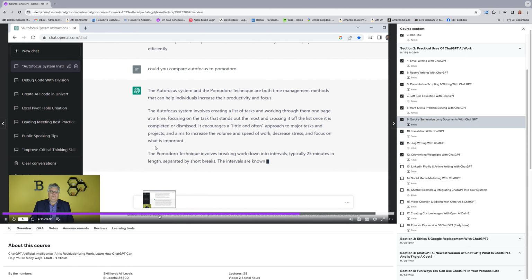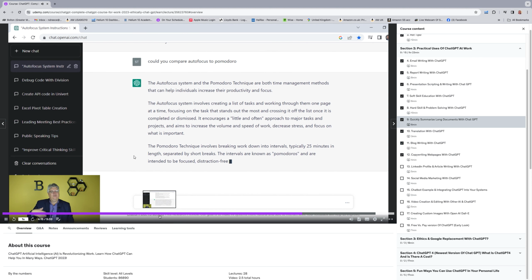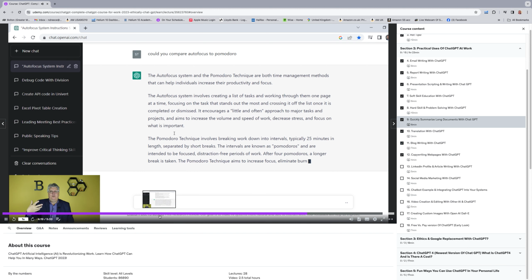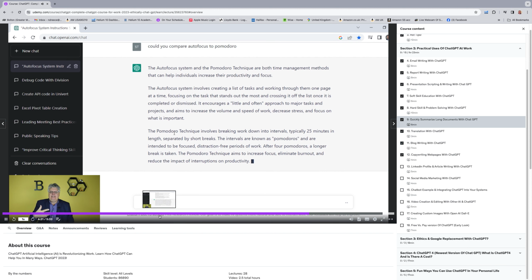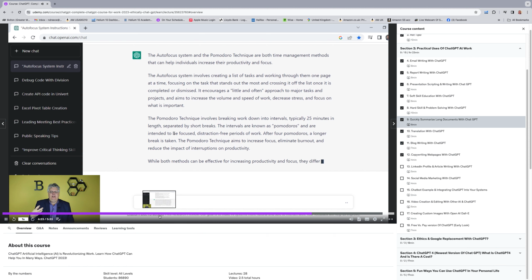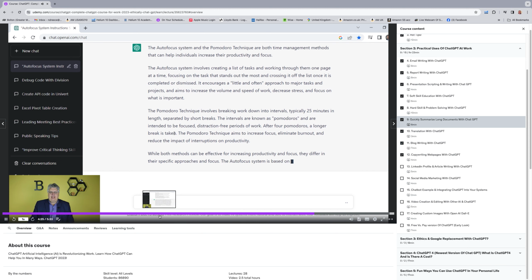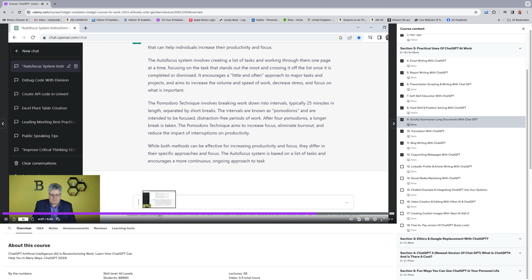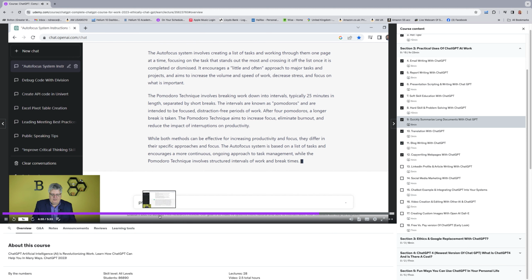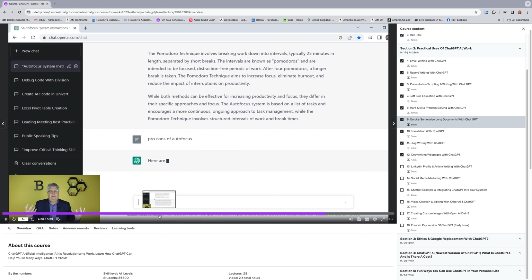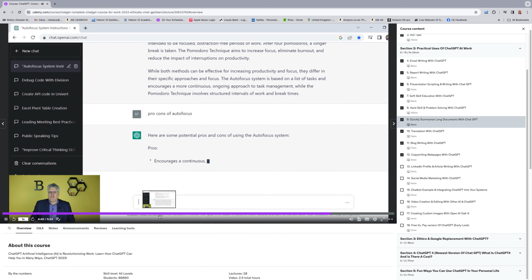You can ask, what are the pros and cons of each? And you're really starting to expand on that, because not only is it pulling from the article, but now it's pulling from the wider AI system. So it's not limited to the article. It's pulling from the AI system. So just bear with me. Pros and cons of autofocus, right? So this is not pulling from the other stuff. If it's in the article, it might pull a little bit, but it's really pulling from a wider AI thing. So I'm not limiting myself. It's building on this chat, right?